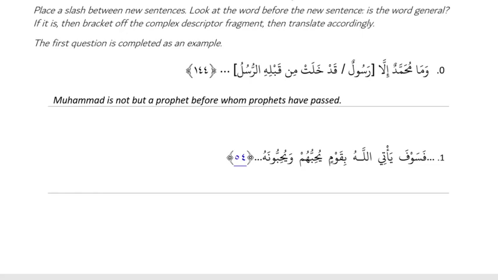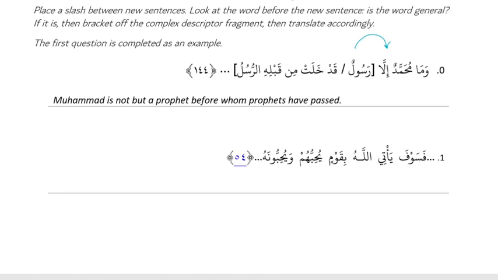Okay, so we're going to work through some complex descriptors in sentences. And remember, a complex descriptor is made up of a general word followed by a sentence. So when we work through an ayah with a complex descriptor in it, we'll find our sentence breaks. And then at every sentence break, you just look at the word before, and if you have a general word, it means we're looking at a complex descriptor. All right. Okay? So number 1.